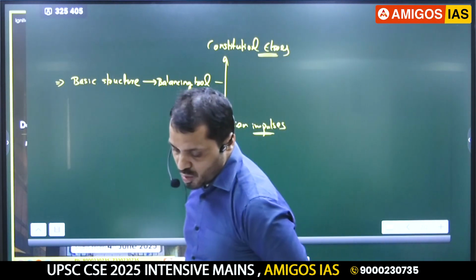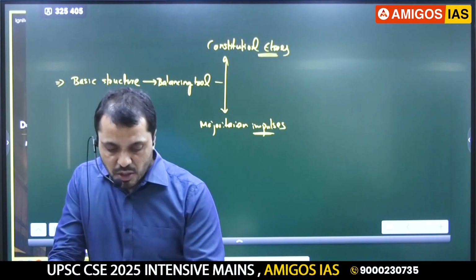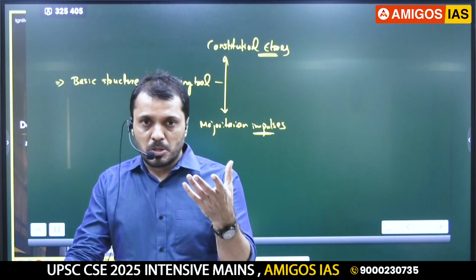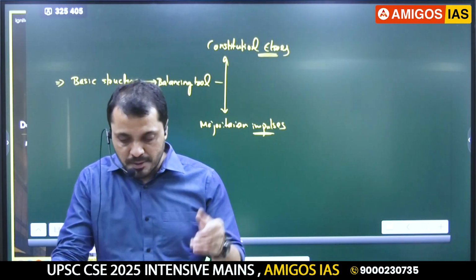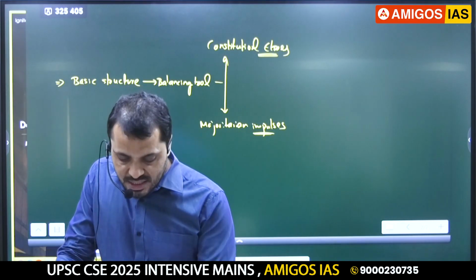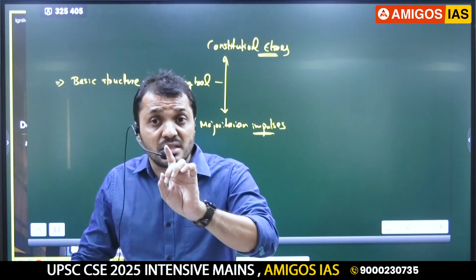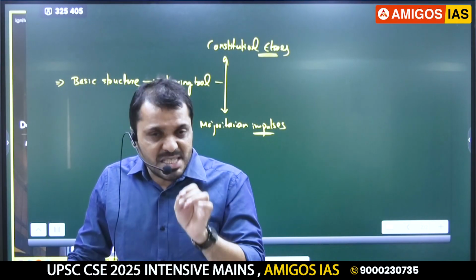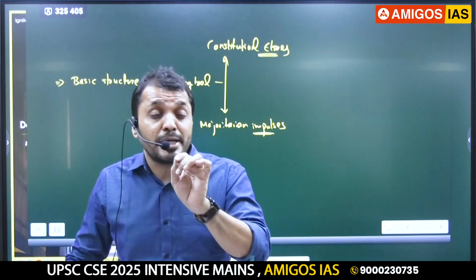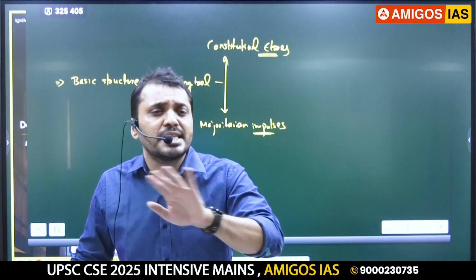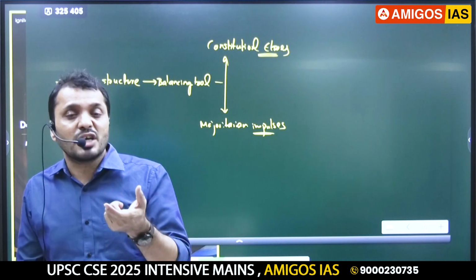So it must include the Shankari Prasad case and the Sajjan Singh case, where the Supreme Court upheld that Parliament can amend the constitution in unlimited manners. Then the Golaknath case. The important thing is the Golaknath case made the constitution very rigid. In the Golaknath case, the Supreme Court clearly mentioned that Parliament cannot amend anything, especially fundamental rights. That was the Golaknath case, given by 11 judges.